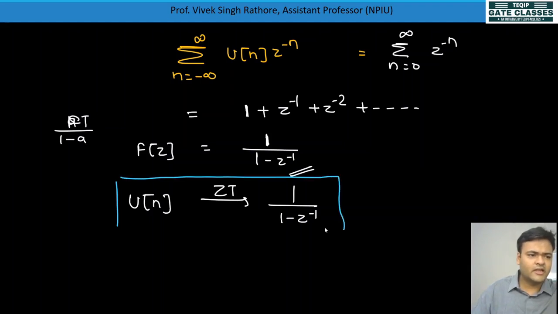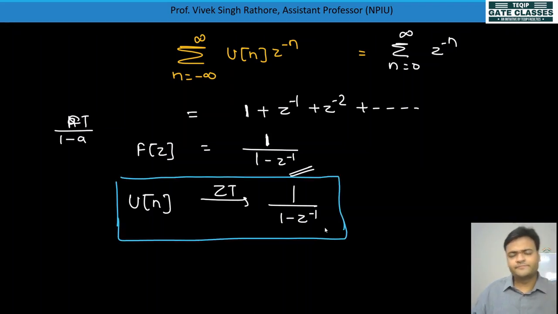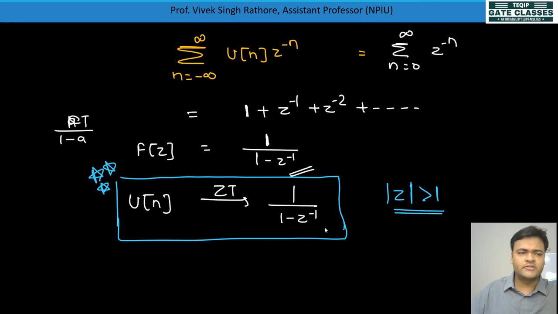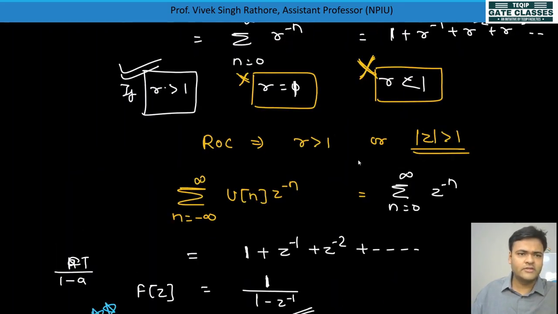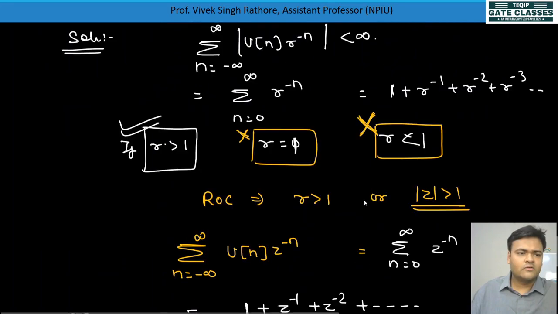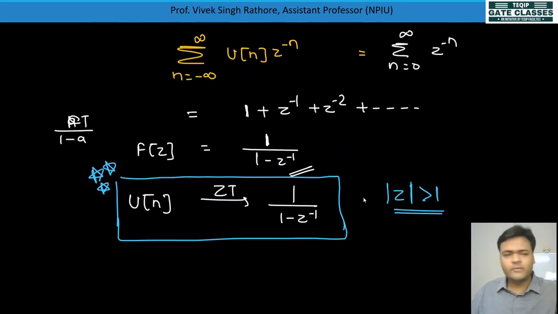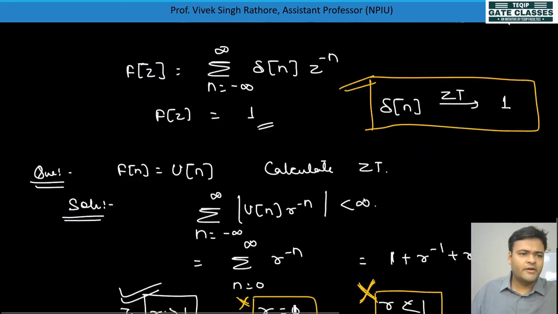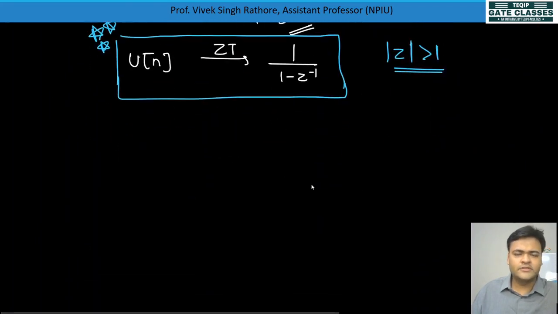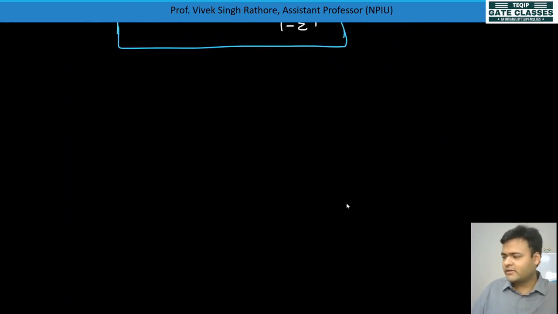This z transform, like the Laplace transform, will be used in many questions, as you have seen in the Laplace transform also. So the very important conclusion we got is that the z transform of u of n is 1 by 1 minus z inverse with ROC mod z greater than 1. And we saw this condition using this formula. Now I think you are getting how we calculate the z transform and how we check the existence condition of the z transform.